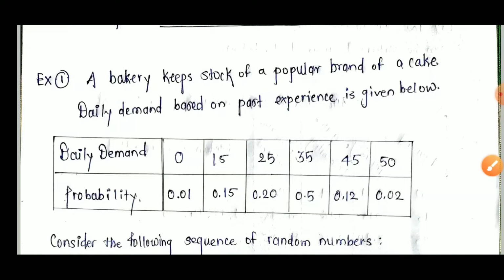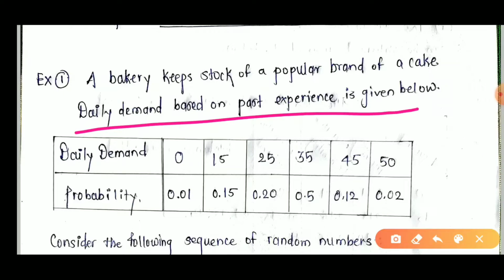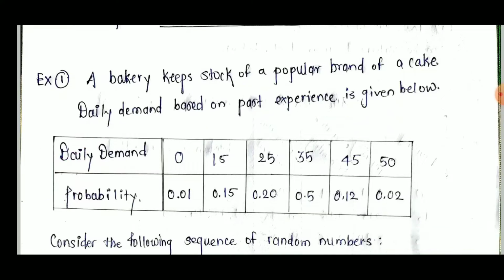Example number 1: a bakery keeps stock of a popular brand of cake. Daily demand based on past experience is given below. Means they record the past experience of a few days, and from this experience they come to a conclusion about the daily demand and the probability of selling a particular amount of that cake.